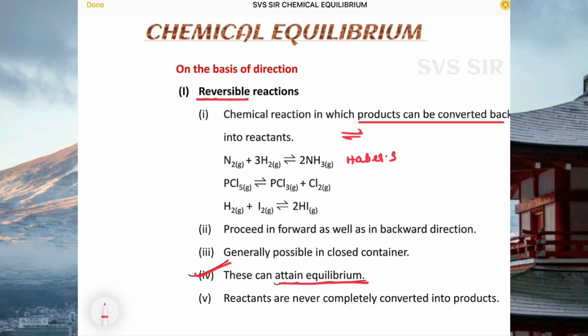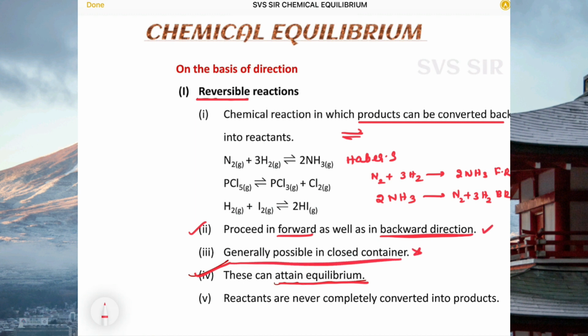So generally, for example, nitrogen reacts with 3 moles of hydrogen giving 2 moles of ammonia. This is called the forward reaction. Whereas decomposition of ammonia, NH3 giving N2 plus 3H2, is called the backward reaction. So it proceeds in the forward as well as the backward direction.